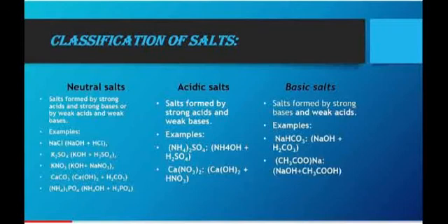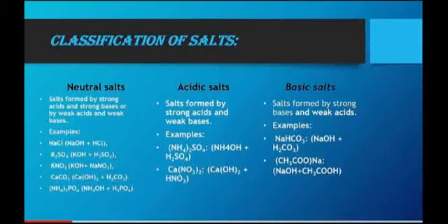Classification of salt. On the basis of their formation, salts are of three types. First, neutral salt. Second, acidic salt. And third, basic salt. First, neutral salt. The salt formed by a strong acid and a strong base, or by a weak acid and a weak base, is called neutral salt. For example, sodium chloride. Sodium chloride is formed by the reaction between sodium hydroxide and hydrogen chloride. Similarly, potassium sulfate is formed by the reaction between potassium hydroxide base and sulfuric acid.